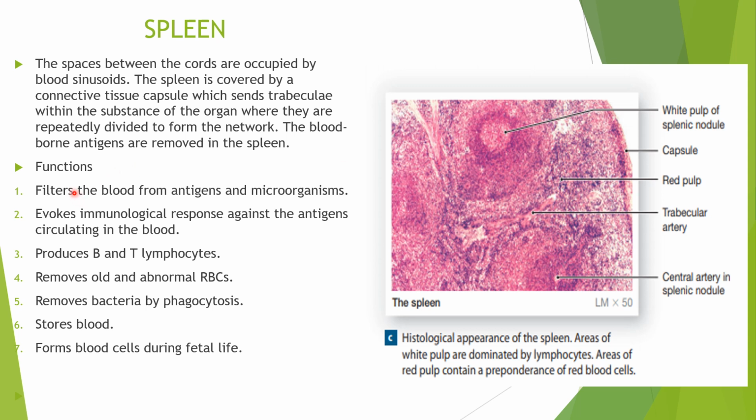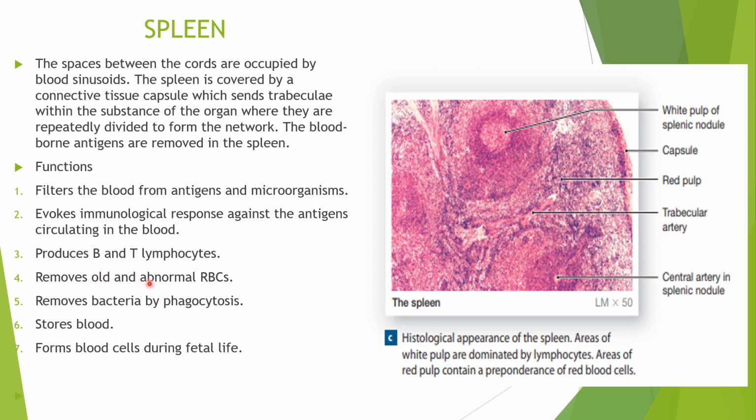Now what are the functions of the spleen? Number one, it filters the blood from antigens and microorganisms. Number two, it brings an immunological response against the antigens circulating in the blood, and it produces B and T lymphocytes.